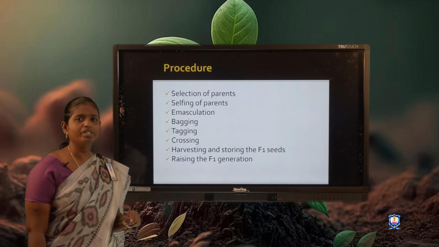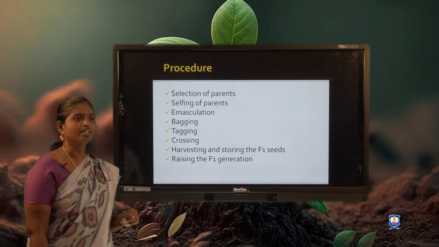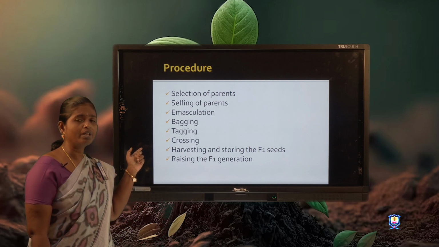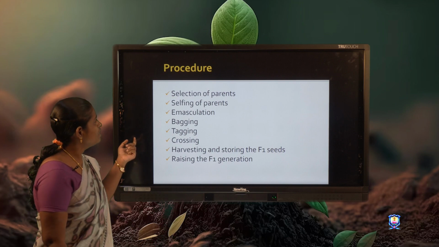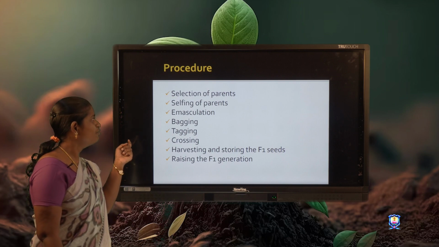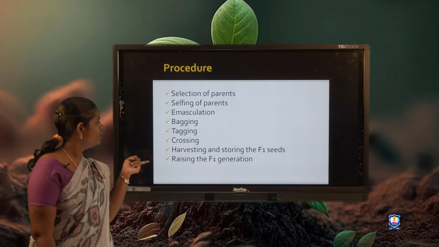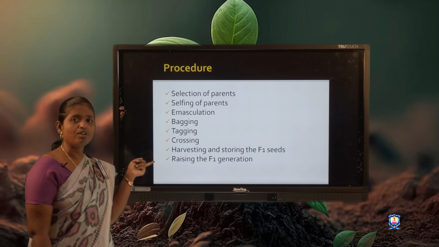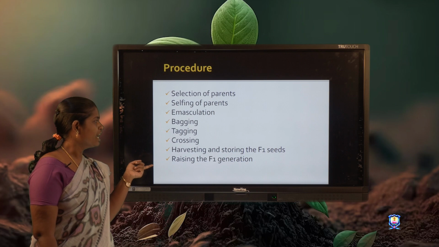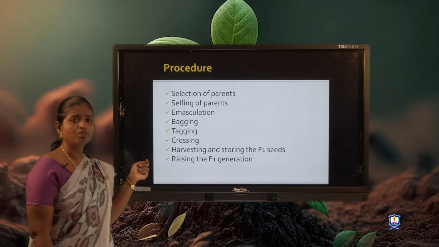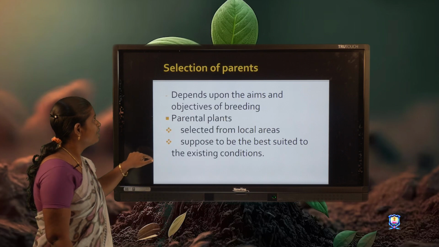Let us move on to the procedure for hybridization. These are the steps involved in the production of hybrids: selection of parents, selfing of parents, emasculation, bagging, tagging, crossing, harvesting and storing the F1 seeds, and raising the F1 generation. Let's move on to the steps one by one.